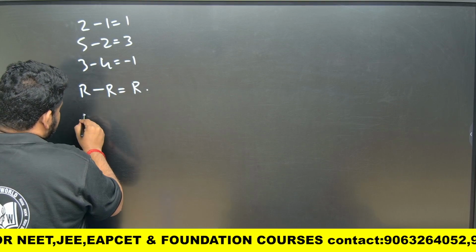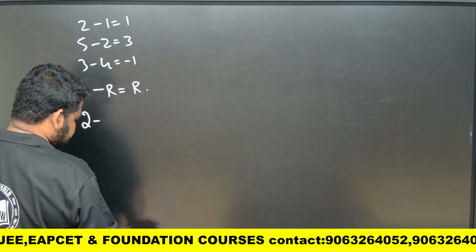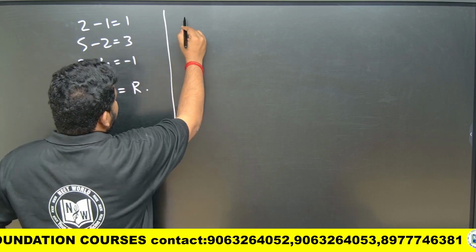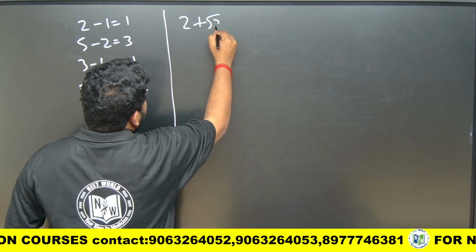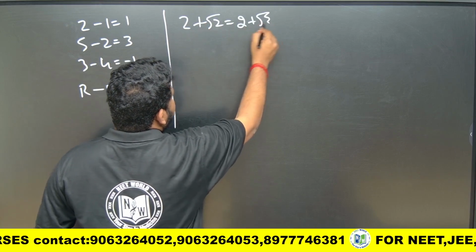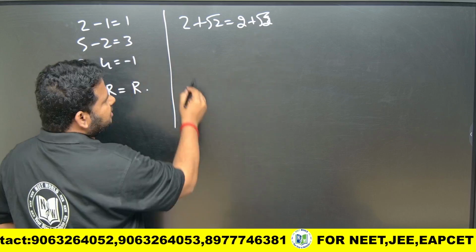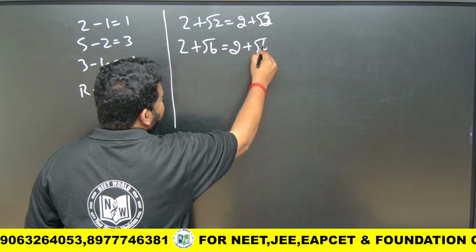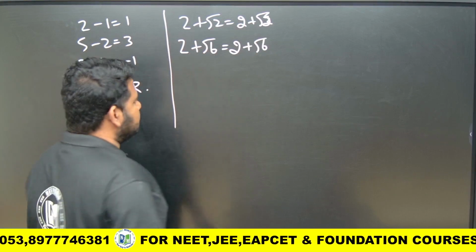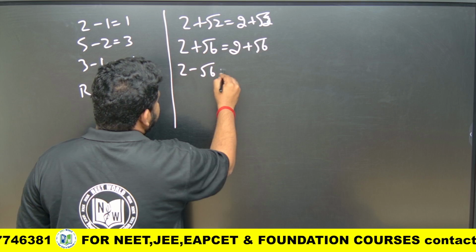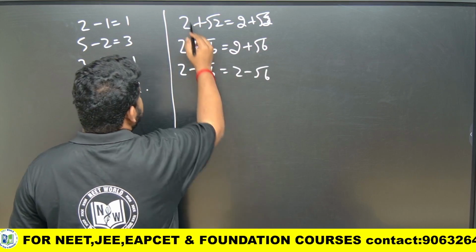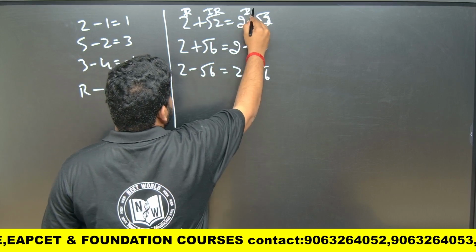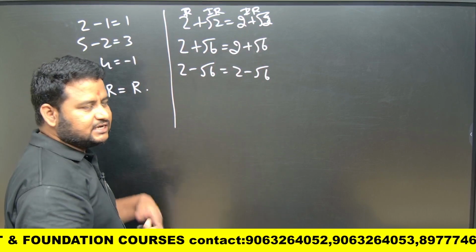If I write 2 plus root 2, it is nothing but 2 plus root 2 itself. I cannot add it. If I write 2 plus root 6, it is nothing but 2 plus root 6 itself. I cannot add rational and irrational, it will be the same. If I write 2 minus root 6, it is 2 minus root 6 itself. So rational plus irrational gives us irrational itself. Whether it is plus or minus, it gives us irrational itself.